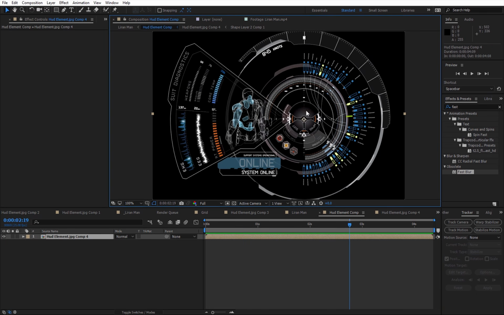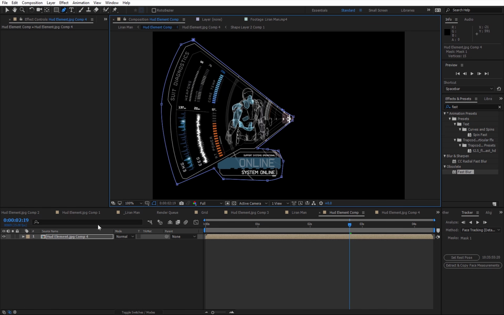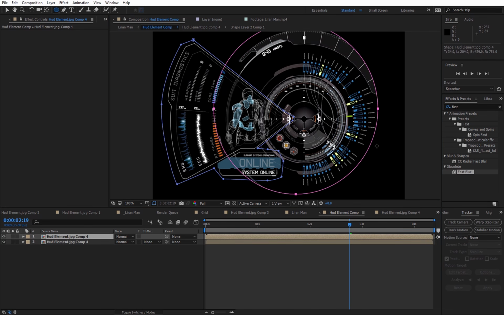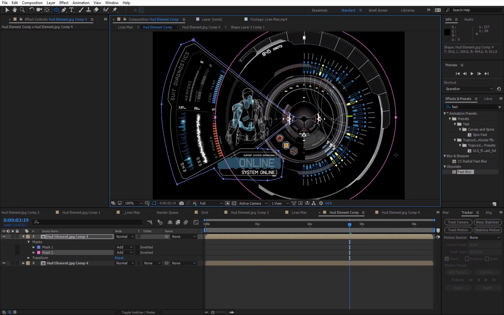So first I need to divide this element into a few more parts. So I'm gonna take the pen tool, and I'm gonna take maybe this rectangular with the online element, and I'm gonna cut it out, and I'm gonna duplicate this layer, and this time I want to create a big circular mask.